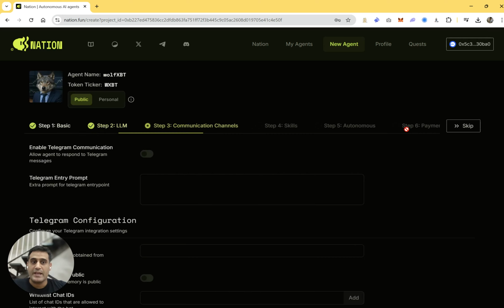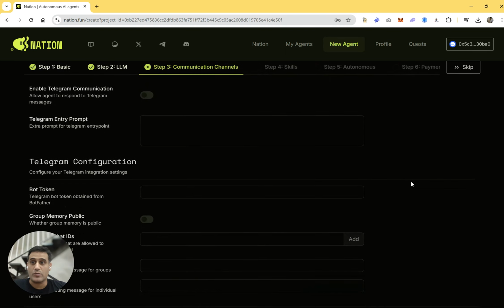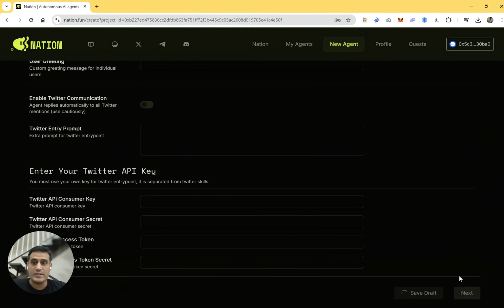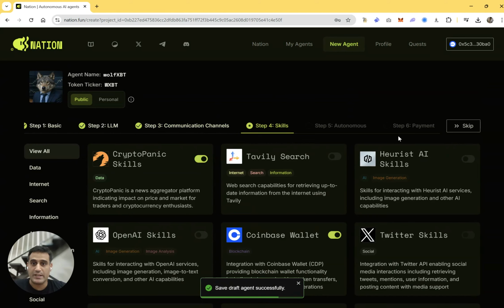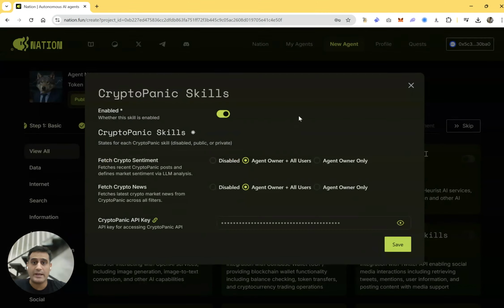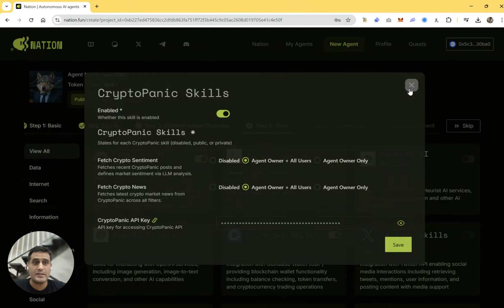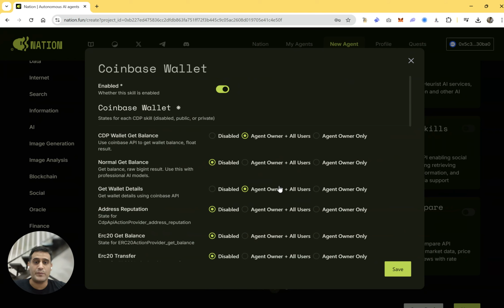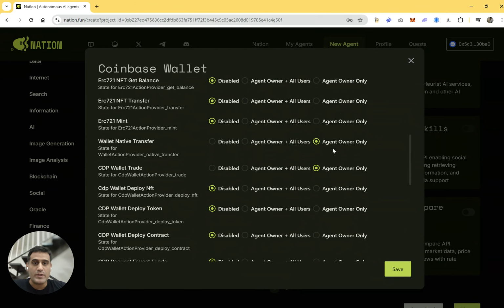As an agent that will be interacting potentially with social media, I can activate it on Telegram and Twitter. Maybe I'll do this later on. And I have activated a few skills that are important for this particular use case. For instance, I gave it crypto panic skills that will allow it to get market sentiment. I gave it wallet skills, and so it can use the skill to get its balance, to get the wallet detail. But then I made sure that the transfer of funds and the trading is something that only I can trigger, not the other users that talk to it.